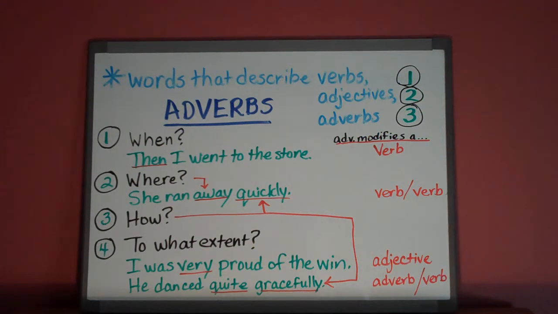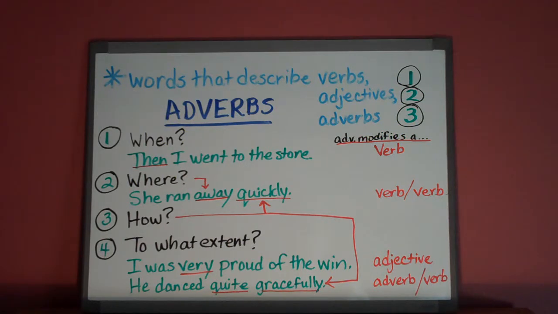Adverbs are words that modify or describe three parts of speech: verbs, adjectives, or other adverbs. Adverbs can be found by asking four questions: when, where, how, and to what extent. You can see these questions listed in black print on the left side of the whiteboard.